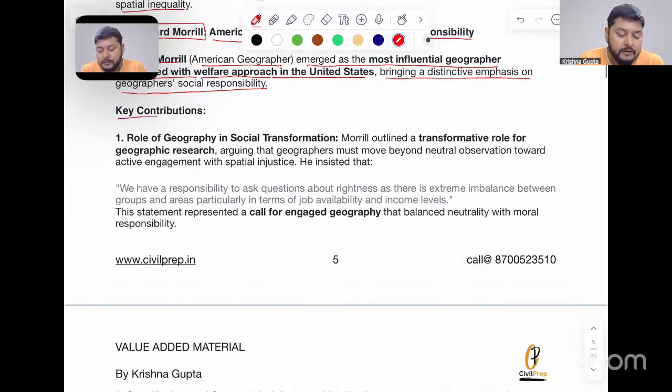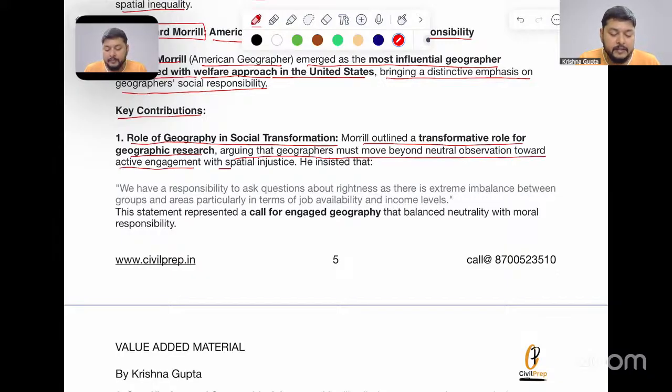Key contributions which were made by him. Number one, the role of geography in social transformation. Morrill outlined a transformative role for geographic research, arguing that geographers must move beyond neutral observation towards active engagement with social injustice. Therefore, he insisted that we have a responsibility to ask questions about rightness, as there is extreme imbalance between groups and areas, particularly in terms of job availability and income levels. This was one quote given by Richard Morrill.